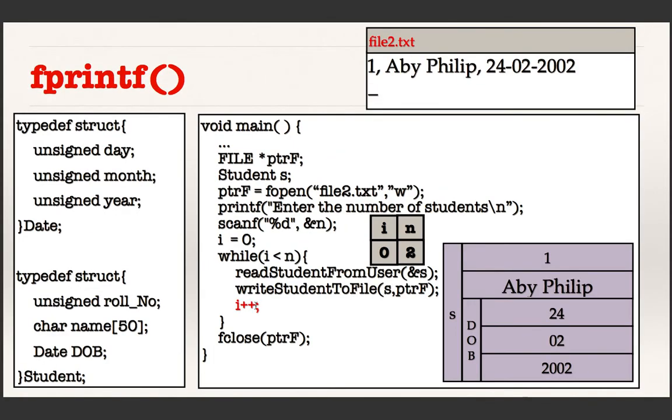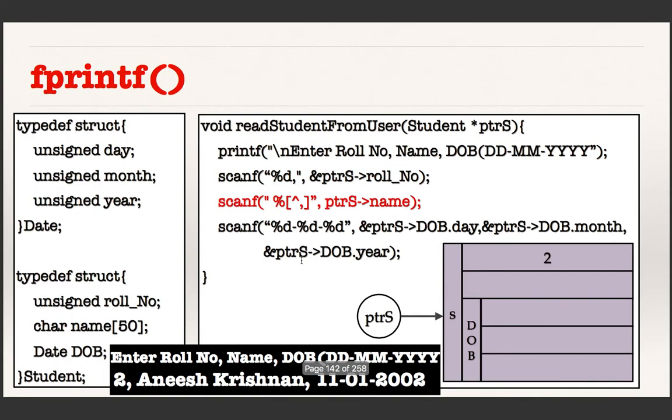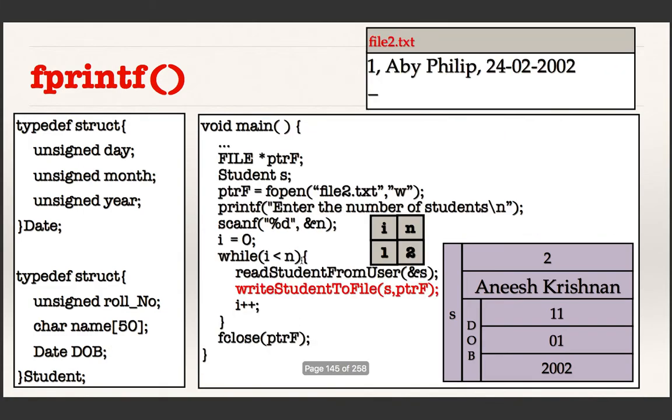So it's coming to this point, i is now 0, and will be incremented. So i is 1, is 1 less than 2? Yes. It comes to the read statement again. So it goes to the read function and reads the information about the next student. It finishes it, and goes back to the main.